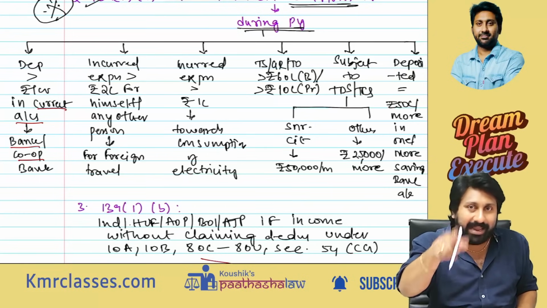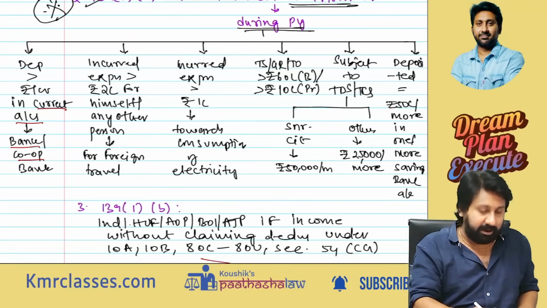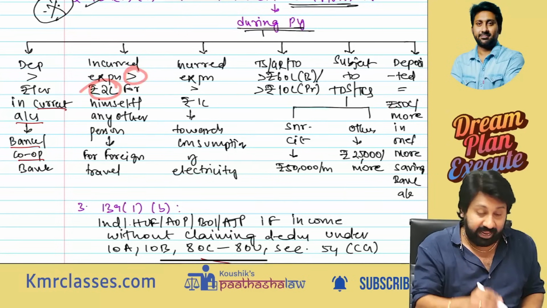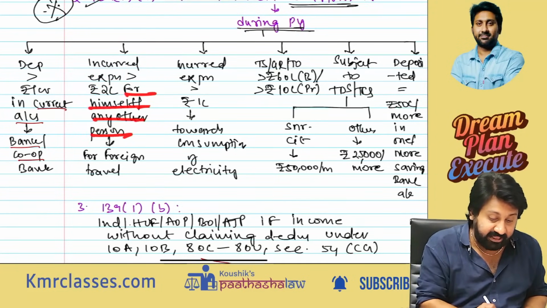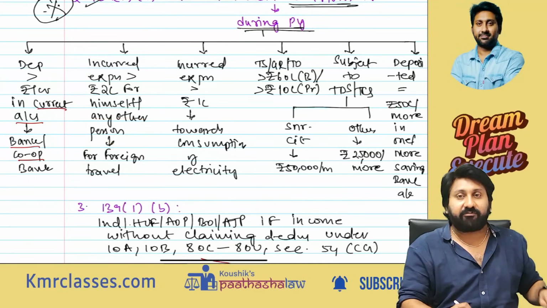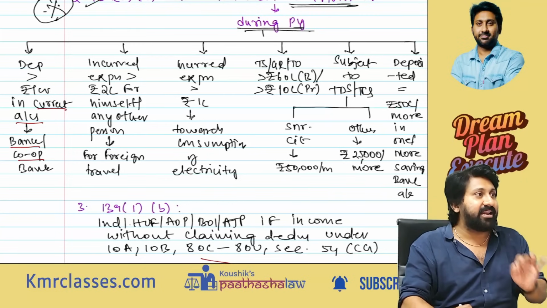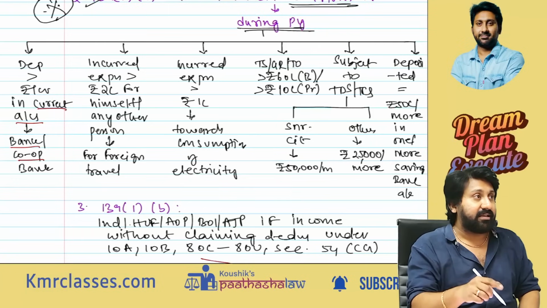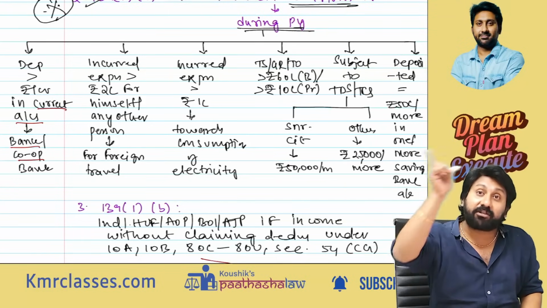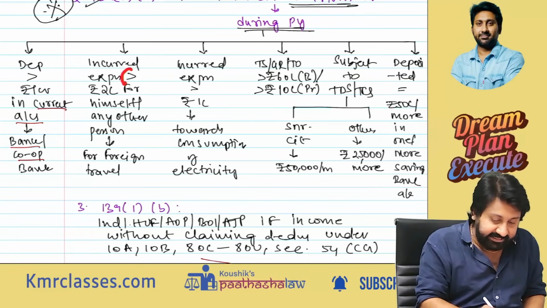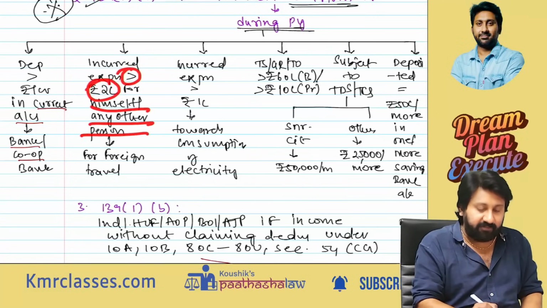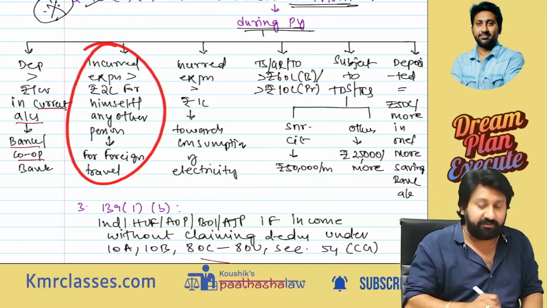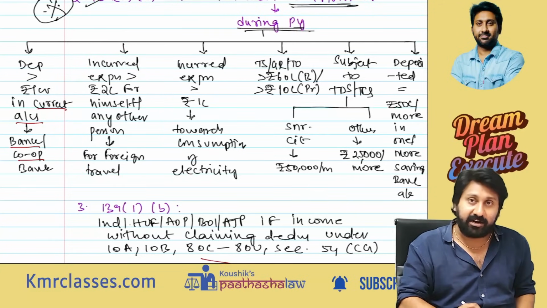I'm not asking you to pay the tax. I am asking you to file your return of income. Next one: incurred any expenditure exceeding how much? 2 lakhs, for himself or for any other person, for a foreign tour or foreign travel. Incurred any expenditure, tickets or other expenditure. They did not say only foreign travel tickets. They said any expenditure incurred for a foreign trip exceeding 2 lakh, either for himself or for any other person. If he incurred that, that's all. He has to file a return of income even though he doesn't have any income to be taxed.